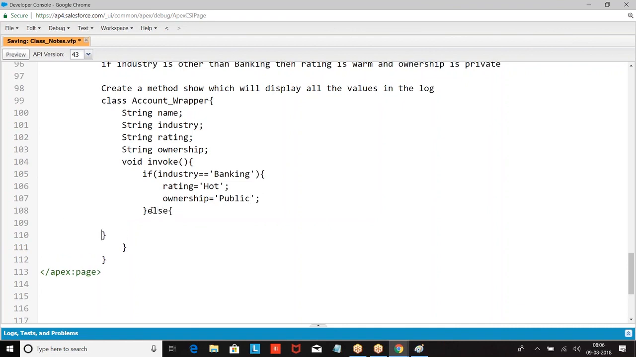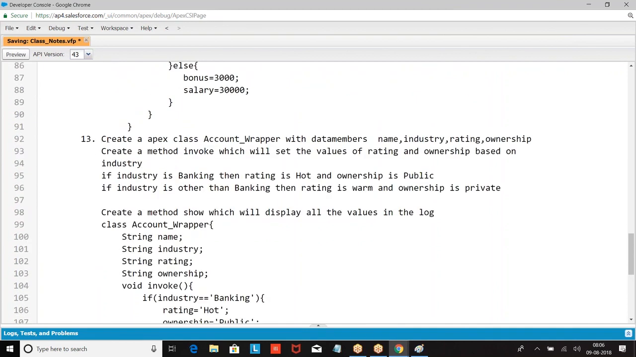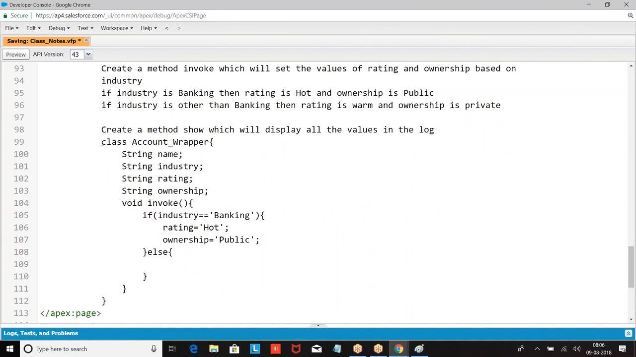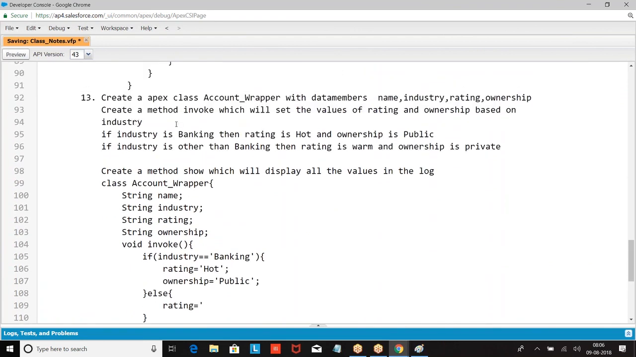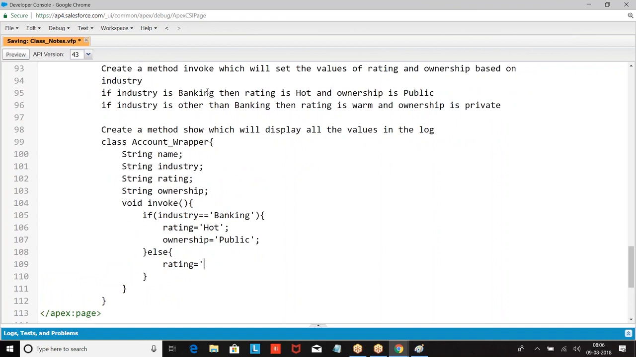What does it mean, create an Apex class? You are creating a class. I ask you to create it, it's a requirement. Is there any difference between a class and an Apex class? If you write in Salesforce, it's called Apex. Rating is warm. We are creating a class in Salesforce. What is the language we are going to use? Apex.